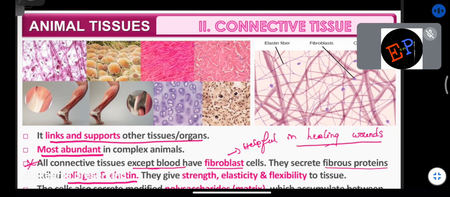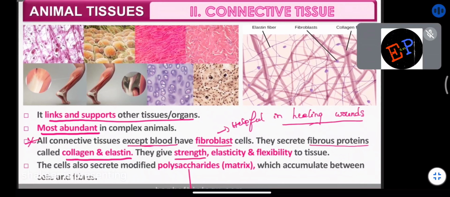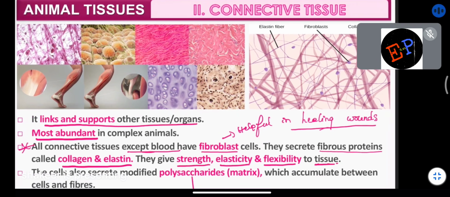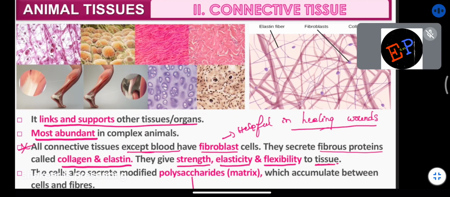Are you able to understand? So giving strength, elasticity and flexibility. This is the use of collagen and elastin. Who produces this collagen and elastin? Fibroblast cells. Where fibroblast cells are absent, in blood, in the remaining all connective tissues you can find it.